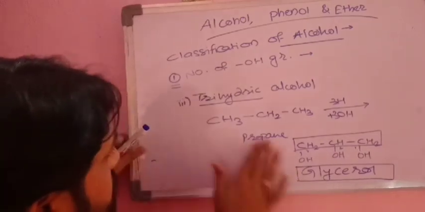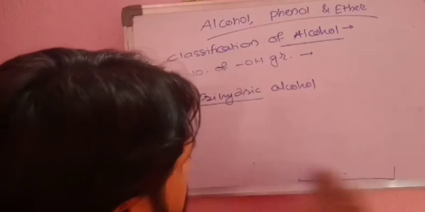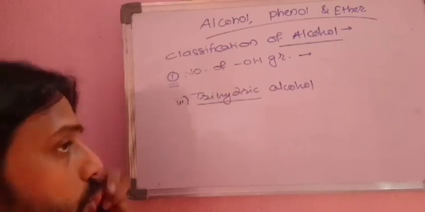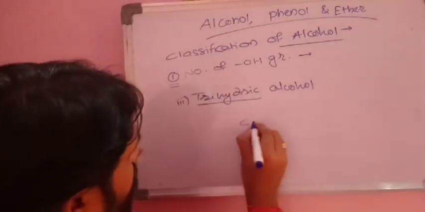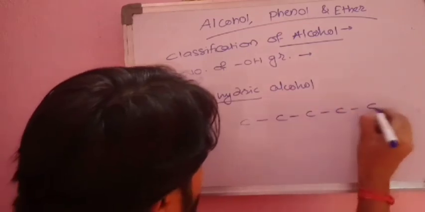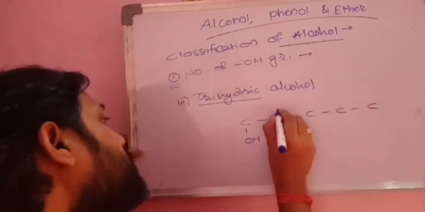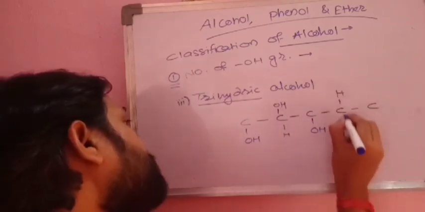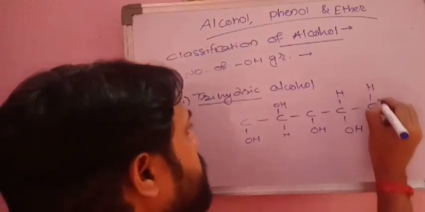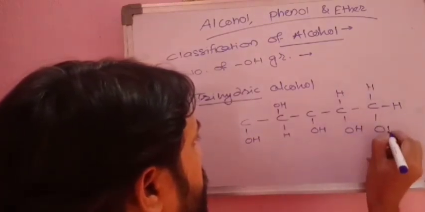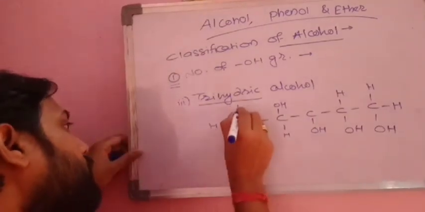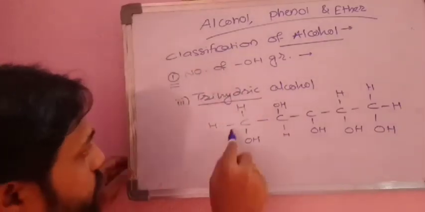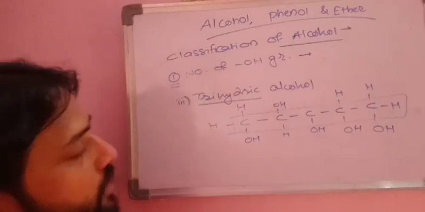For more information, if you come across any compound like this, you know the structure of glucose. Glucose is not actually an alcohol, but glucose also has so many OH groups in it. So suppose you have a compound carbon-carbon-carbon-carbon, with OH here, OH here, this is H, this is OH, this is H, this is OH, and this is H, H, and OH, again here H, H. So the same method you have to follow, and you can write its IUPAC name. Okay, so try it at home.